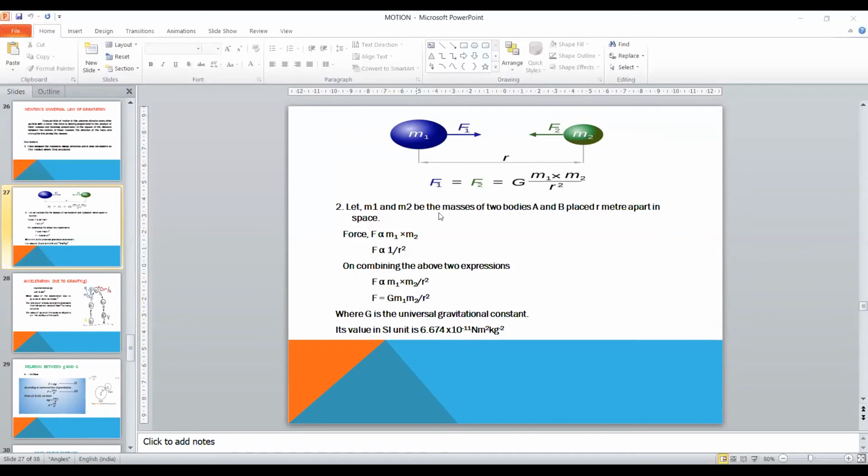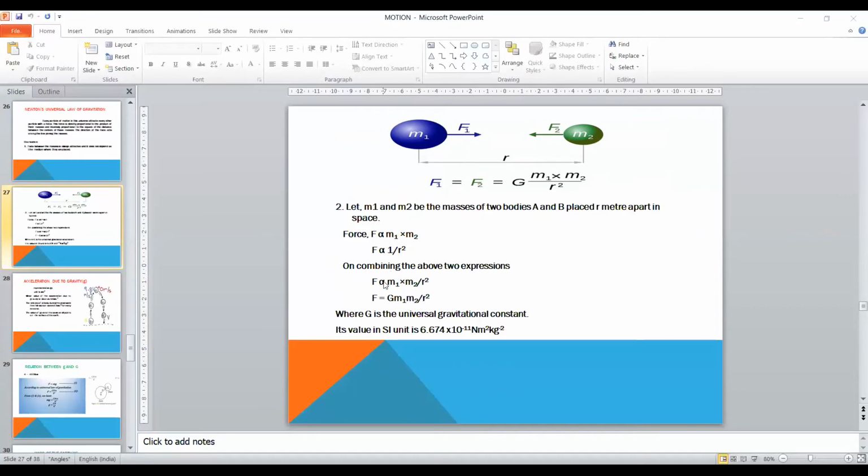Let M1 and M2 be the masses of the two bodies A and B placed r meter apart in space. Force F is directly proportional to M1 into M2, and force is also directly proportional to 1 by r square. On combining the above two expressions, we know that F is directly proportional to M1 into M2 by r square, or F is equal to G into M1 into M2 divided by r square.